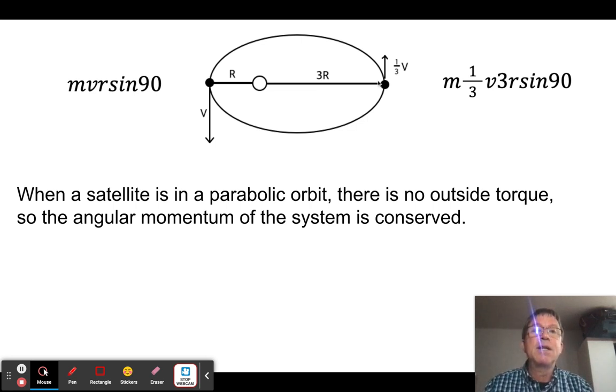So now what I find is m is still the same, but now I have 3 times the r. So that means that the velocity must be 1/3 of what it was. Otherwise, I would have gained or lost angular momentum. So it's really easy to solve it. If you're 3 times farther away, you have 1/3 the velocity. And we talked about that when we were studying gravitation and circular motion, but it was a little bit harder to understand in terms of conservation of energy. But it's very easy to understand in terms of conservation of angular momentum.